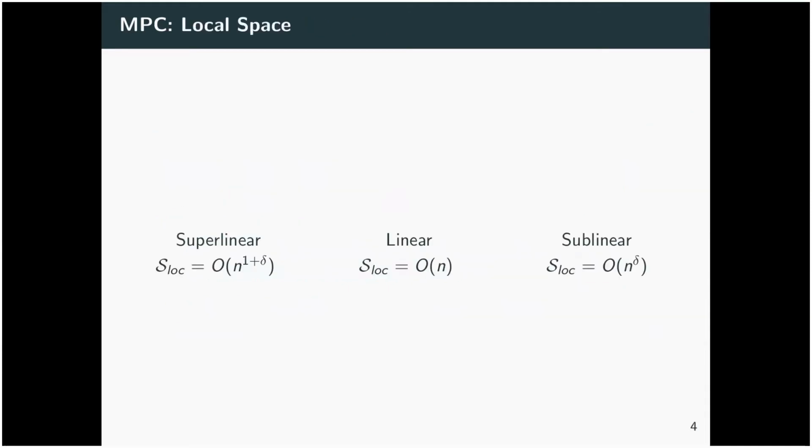Okay, so there are plenty of choices we can make about this model, plenty of parameters that we can set, and one of them is the local space that each machine has. There are three main regimes here. There's the superlinear regime where you have n^(1+delta) space per machine. So, for example, that's enough local space to store all of the neighbors of n^delta nodes. There's the linear regime, which is similar to the congested clique model of distributed computing. And then there's the most challenging regime, the sublinear regime, where you only have O(n^delta) words per machine. We're going to be focusing on the most challenging regime, the sublinear regime, today.